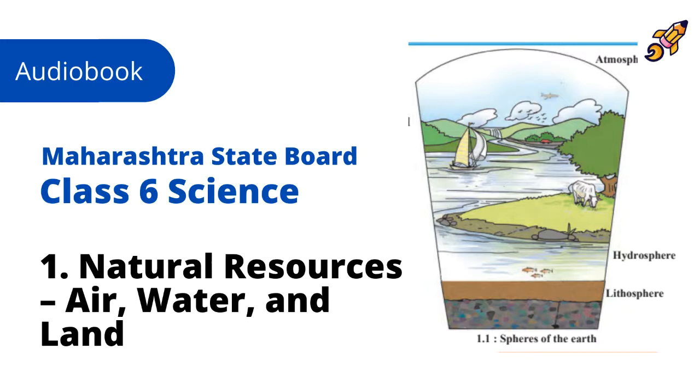We also use land for farming and for building houses and roads. We make use of plants and animals in the forests that grow on land. The minerals, crude oil and natural gas obtained from the earth, land, are very important for us. It means that land is an important resource. Let us see exactly what land is made of.